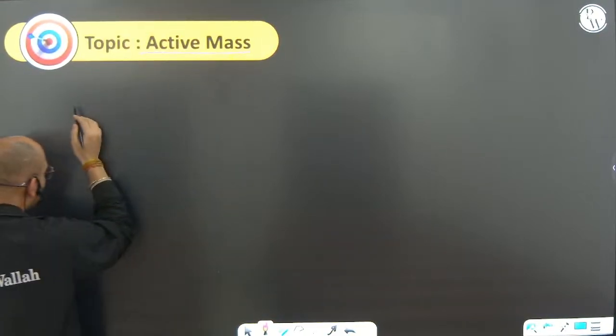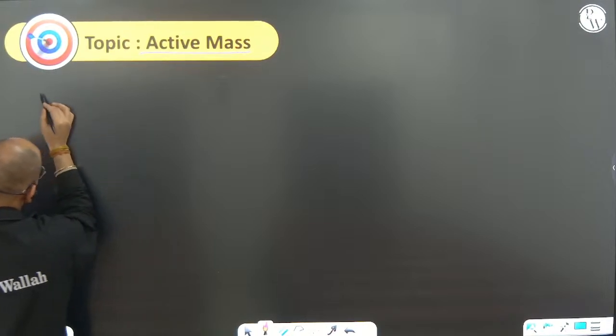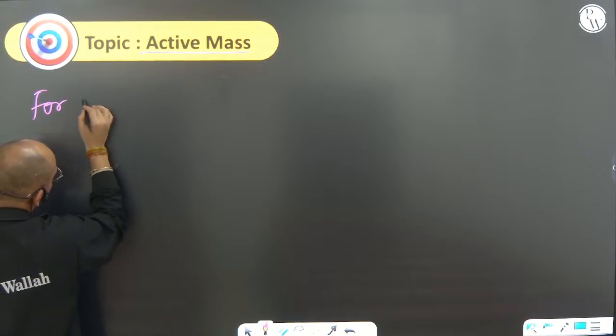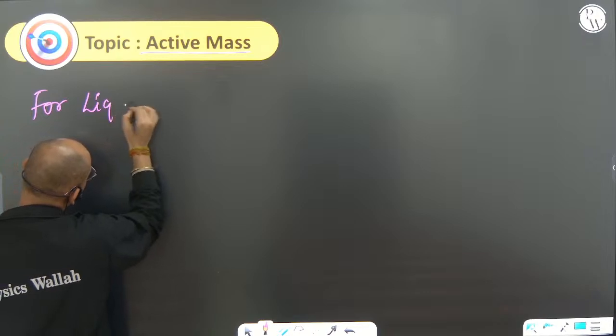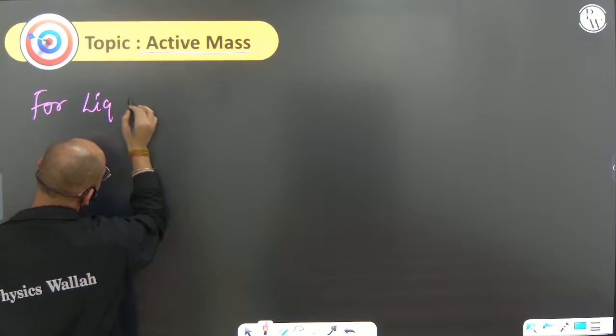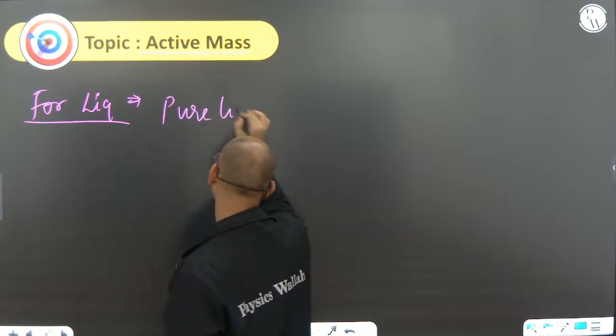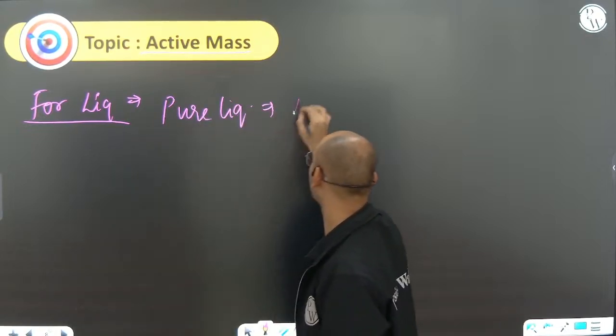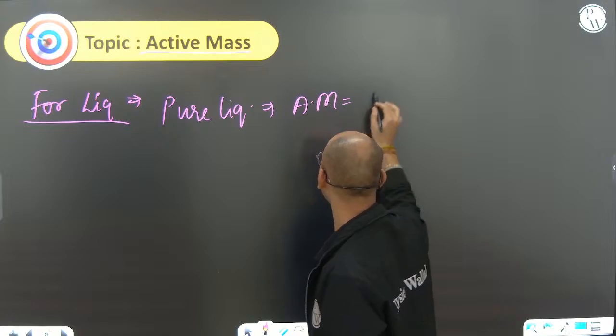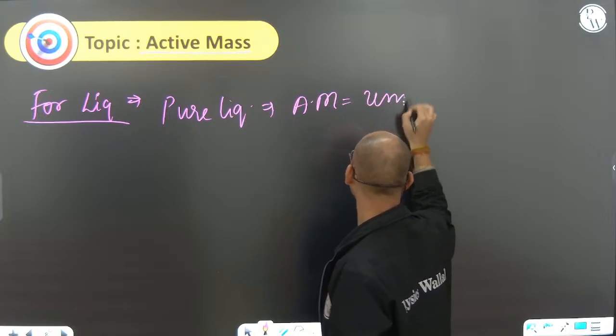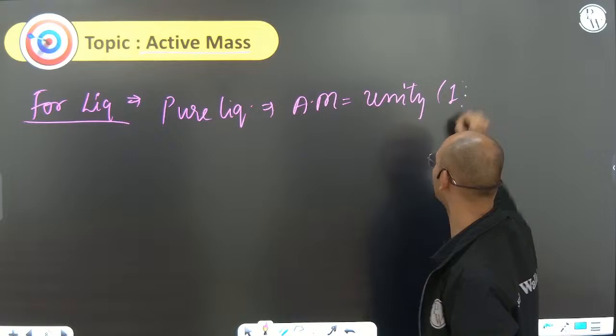If it is a pure liquid, always remember the active mass is unity. What is unity? Just keep it one, nothing else.